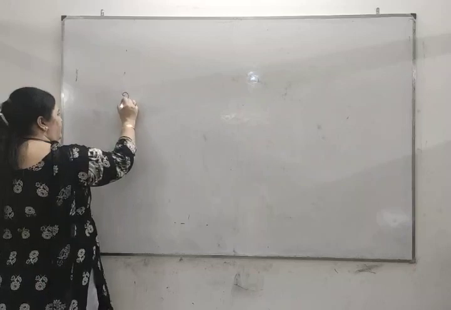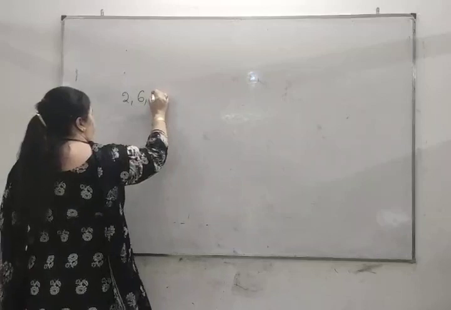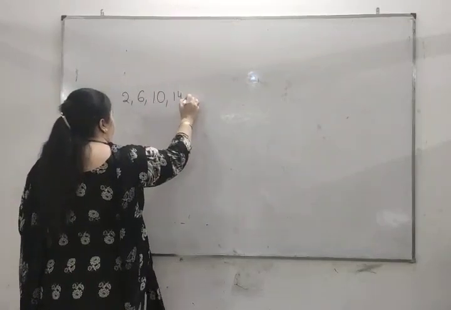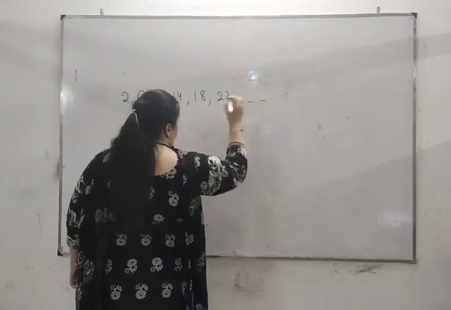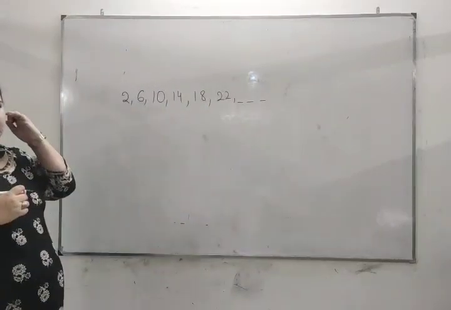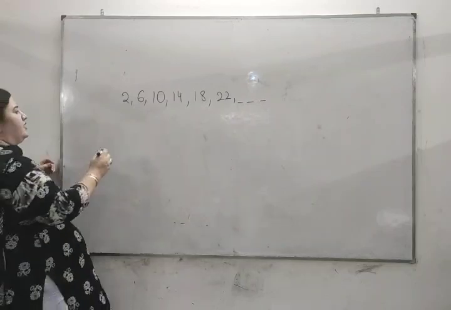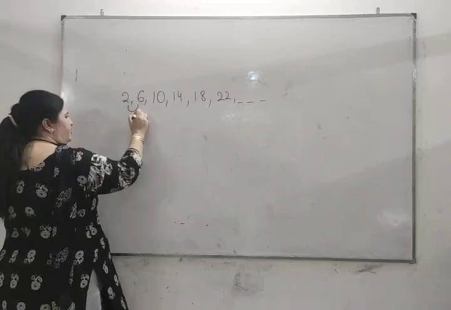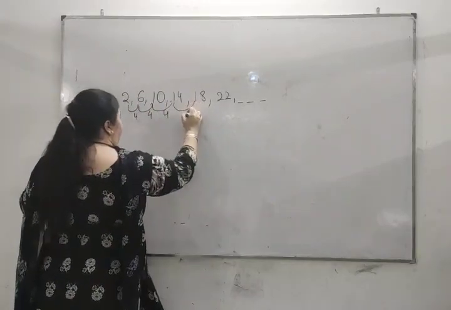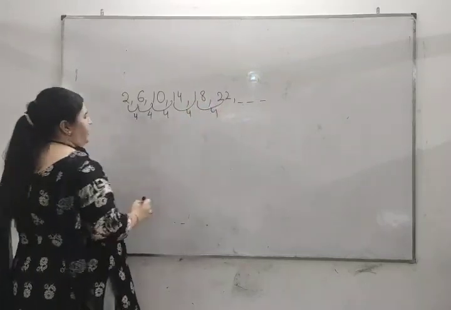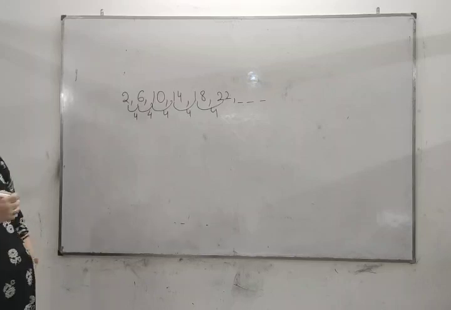We can say it like this: 2, 6, 10, 14, 18, 22. The difference is remaining the same, or we can say that we are adding a particular term. What is particular here? That difference, 4. We are adding 4 to each term to get its next term.